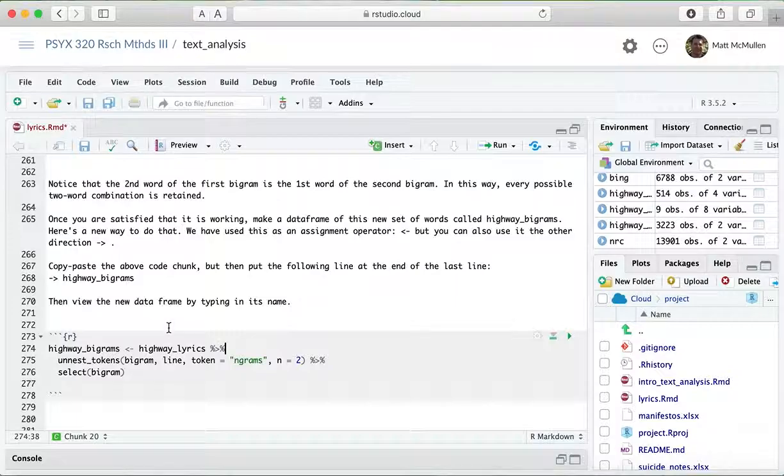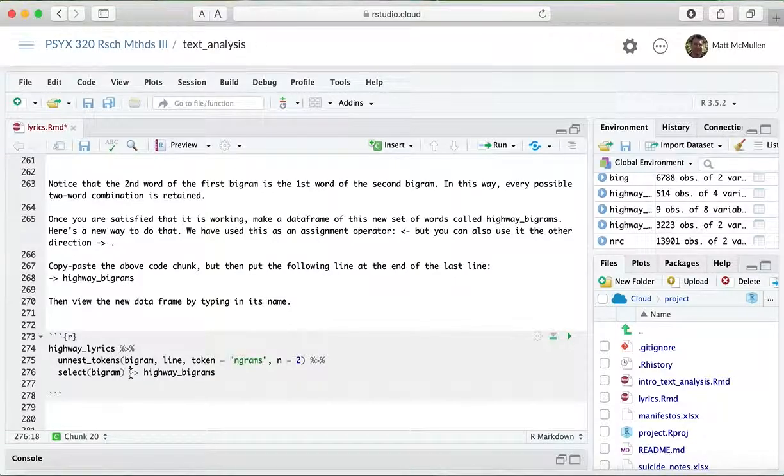But there's another way to do this, which is to go the other direction. I don't know if there's a shortcut for this, so I'm just typing the dash and then the greater than sign. Instead of putting it at the beginning, which is sometimes confusing to people, you can do the command first, and then it puts the result into this new object called highway bigrams.